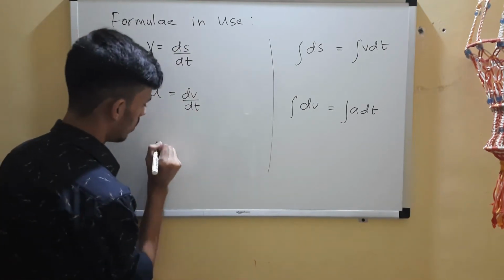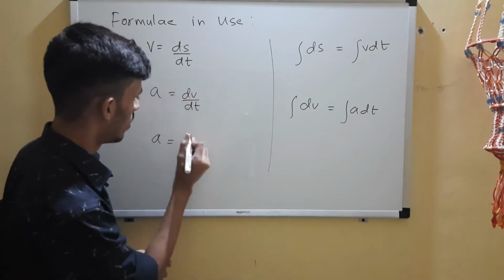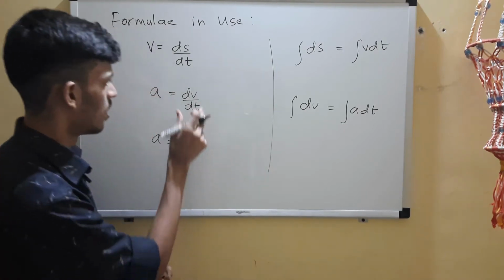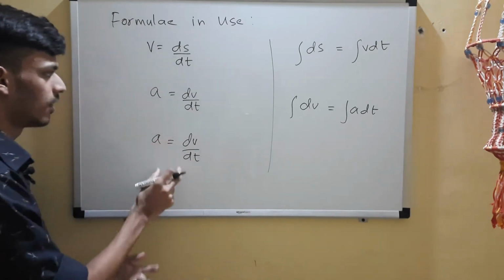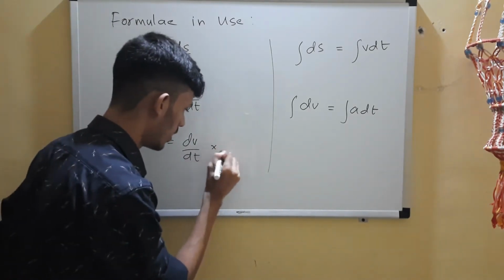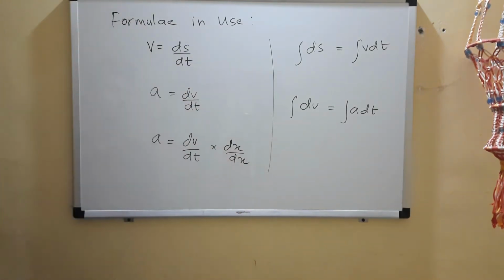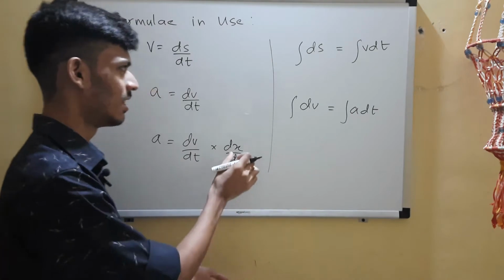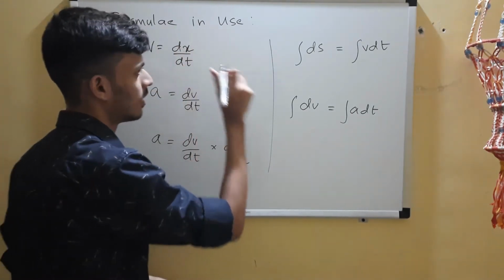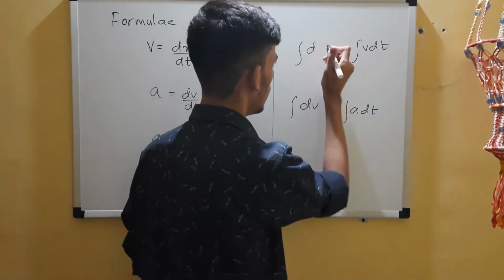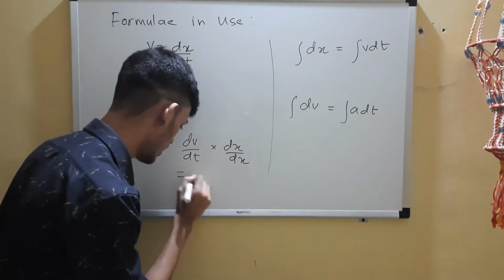And one more thing I want you all to remember is a special format for this. You divide and multiply: take the same thing, a equals dv by dt, and then multiply and divide by dx or ds. Mostly in questions they'll use x, so I'm using x; it represents displacement.